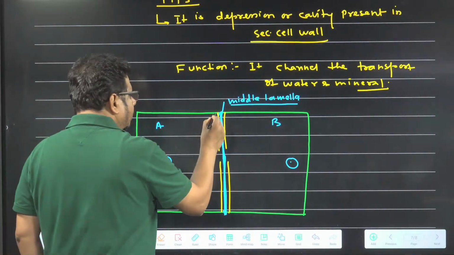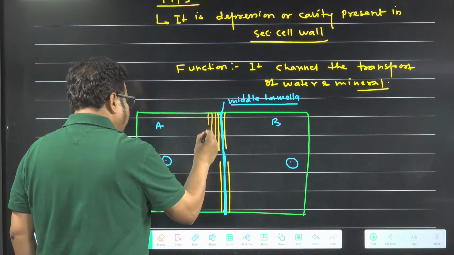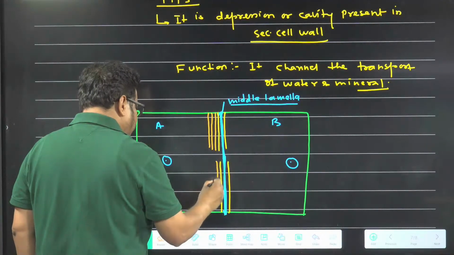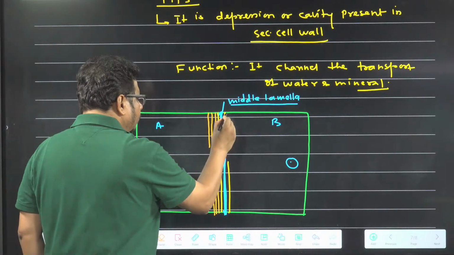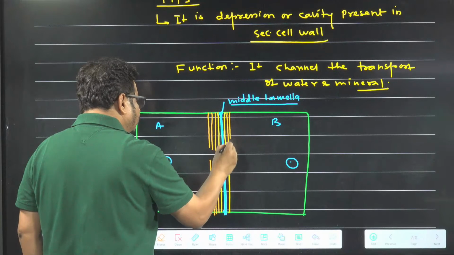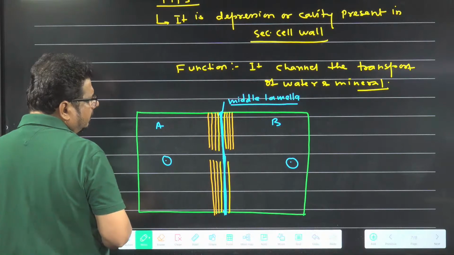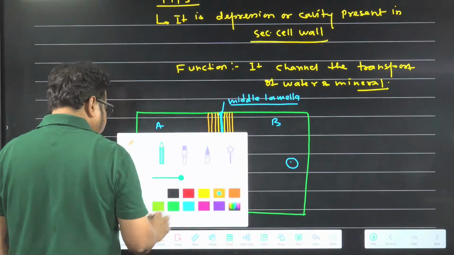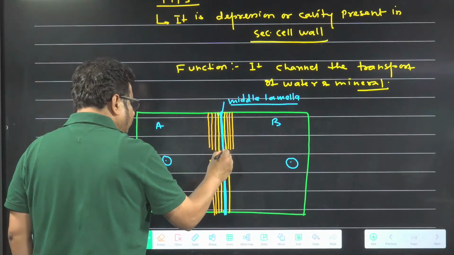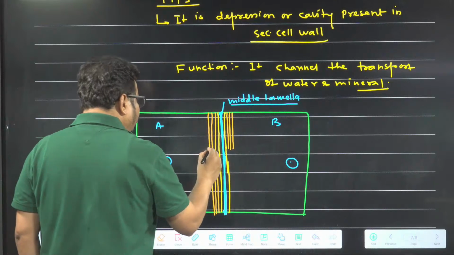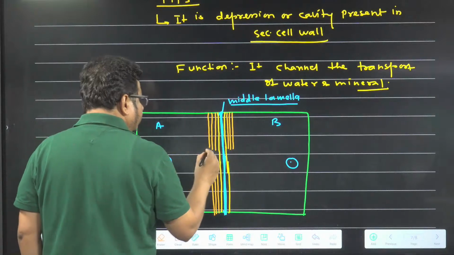Secondary cell wall, S1, S2, S3, with S3 innermost. The primary wall is continuous, but the secondary cell wall is not continuous.